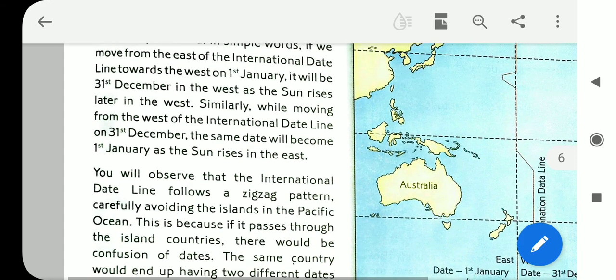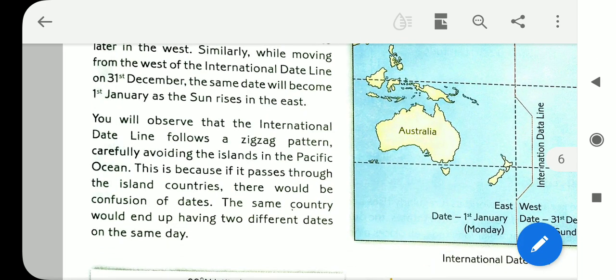I repeat, you will observe that the international dateline follows a zigzag pattern, carefully avoiding the islands in the Pacific Ocean. This is because if it passes through the island countries, there would be confusion of dates. In case of islands, the same country would end up having two different dates on the same day.